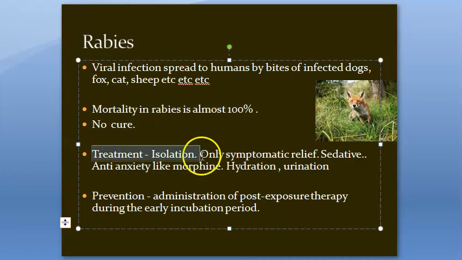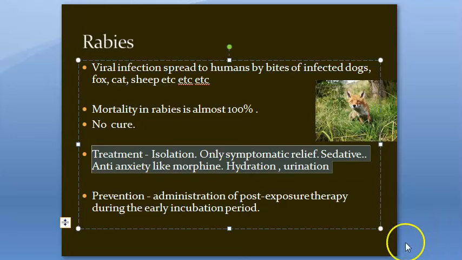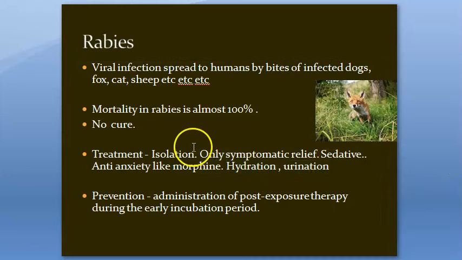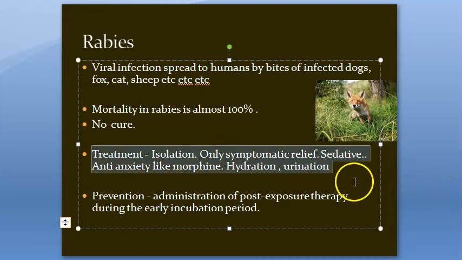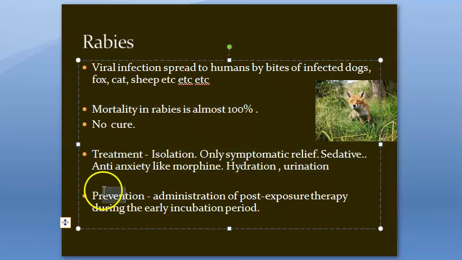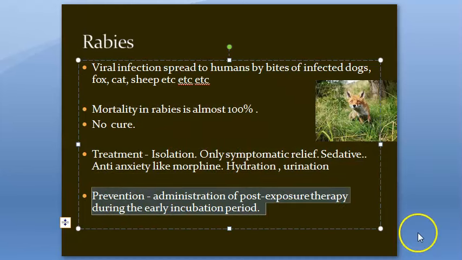If a person gets bitten and gets infected with rabies, the only thing that can be done is symptomatic relief, like sedatives, anti-anxiety medication, pain relief like morphine, and hydration. All this can be done for the person, but as such, there is no cure. The mortality rate of an infected person is almost 100%. But the thing is that prevention is possible.